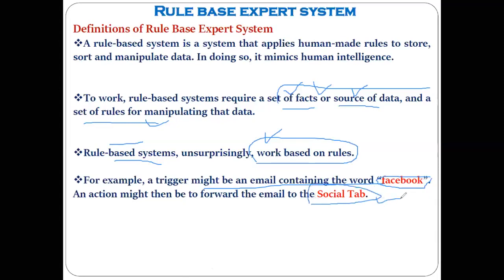How is it possible? Because Gmail is also based on a rule-based system. The rules were already written while developing that Gmail software. When such kinds of words come, then automatically the action should be triggered and that mail should be put in which tab? Social tab. Got the rule-based system? Yes, sir.